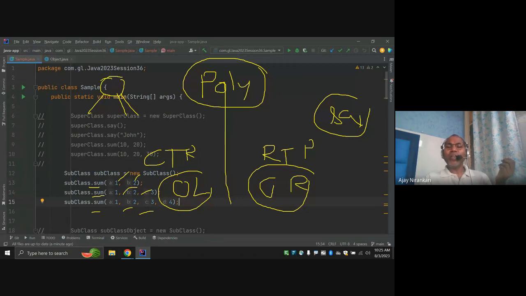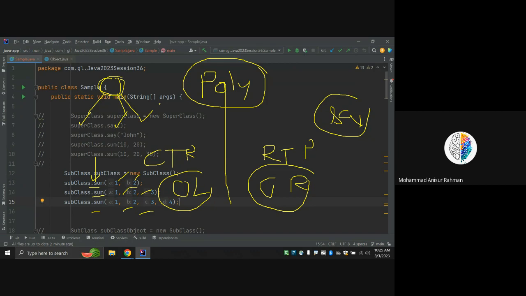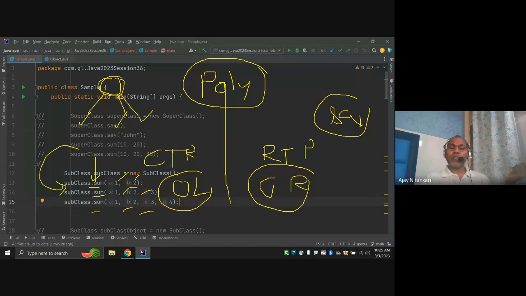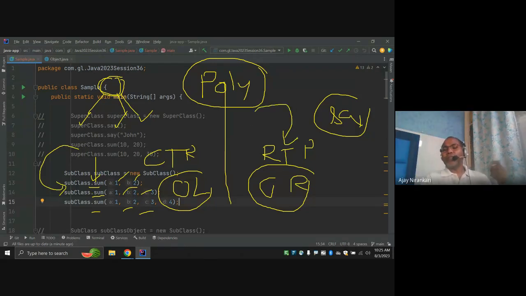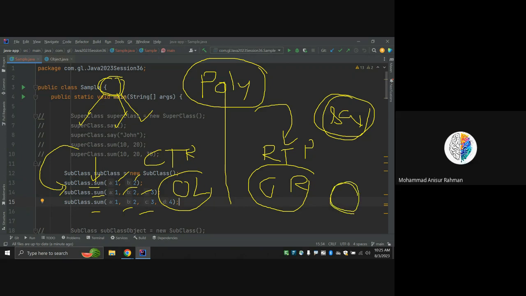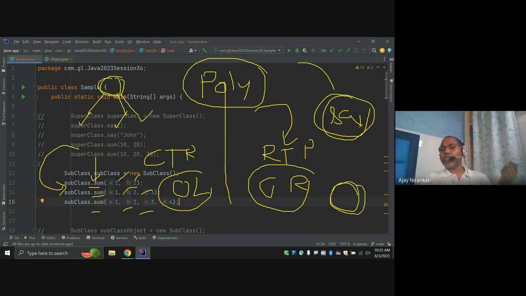Polymorphism means one object has multiple forms. Like here, the say function is one function, but I can use different forms, maybe two arguments, three arguments, four arguments, right? So this is known as compile time polymorphism. They are fixed methods. Similarly, runtime polymorphism means we have one function say, but say is not only one function. Say is multiple functions with the same signature, right? So we don't know which one you want. The runtime decides which object you are going to create.